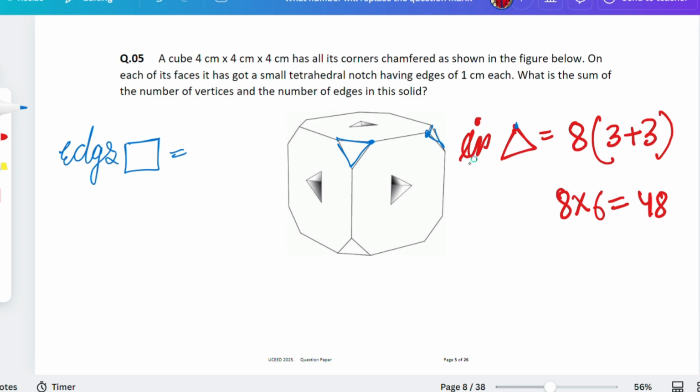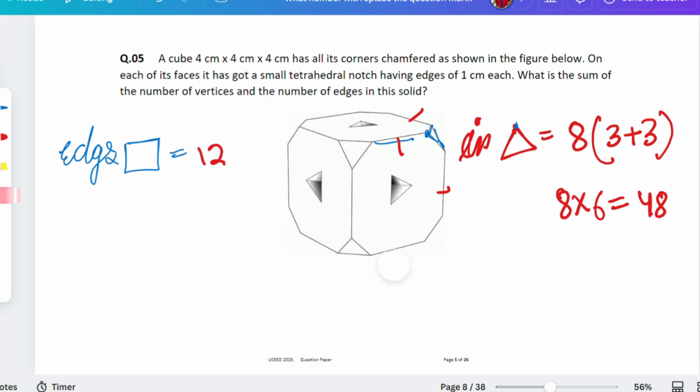Like, we counted all the triangles now. So vertices too we have counted. We just have to count the edges, this one, the red part I'm drawing right now. So how many of it are here? 1, 2, 3, 4, 5, 6, back 1, 7 and 8, 9, 10, 11 and 12. So this is 12 overall, get it?